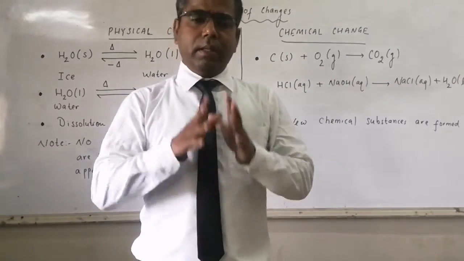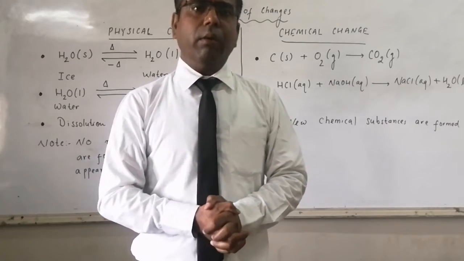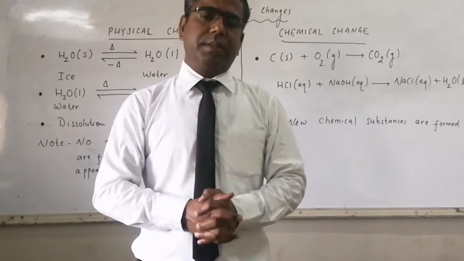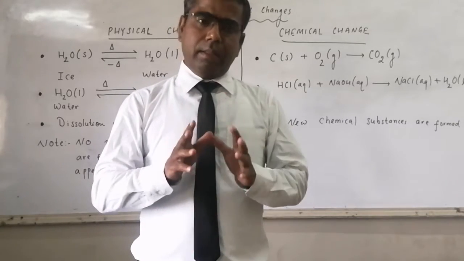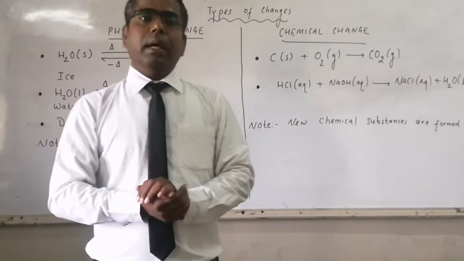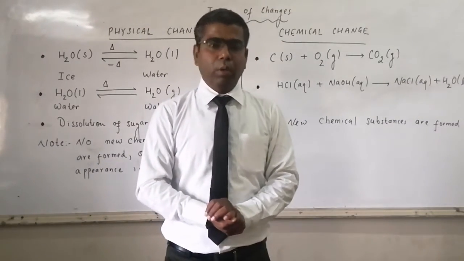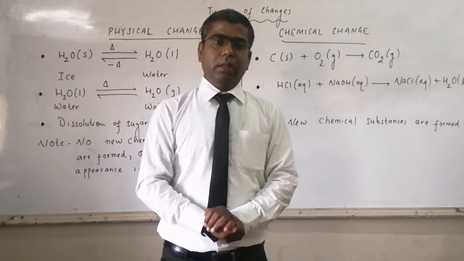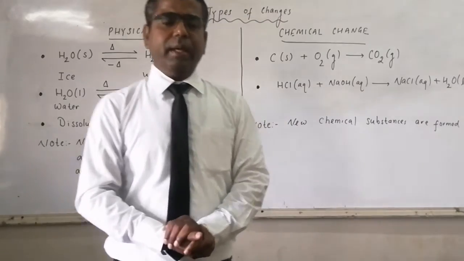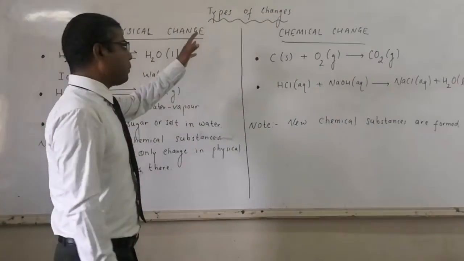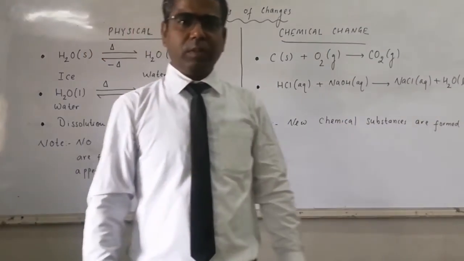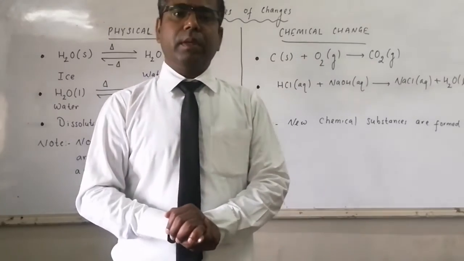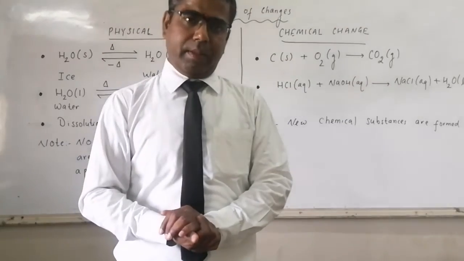Students, in this chapter, chemical reactions and equations, we have already discussed ions and their types and writing the chemical formulae with the symbolic representation of ions. Now, the next topic in this chapter is types of changes. So, before we start the classification, let us see some examples.